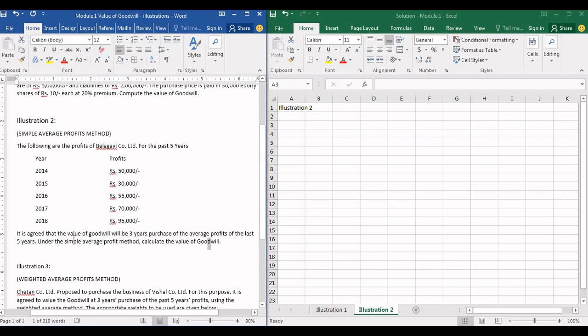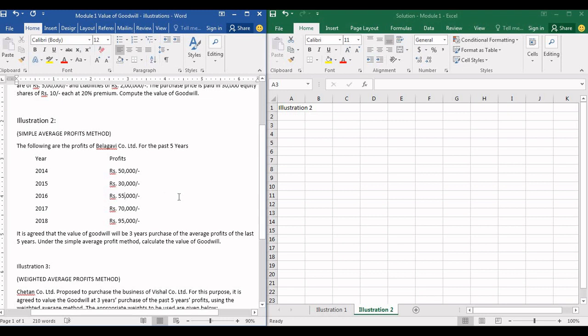It is agreed that the value of goodwill will be 3 years purchase of the average profits of the last 5 years. What this sentence means is that we are going to find out the average profits of all 5 years. Simple average: add all this, divide by number of years. Whatever average profit we get, goodwill will be 3 times its value.